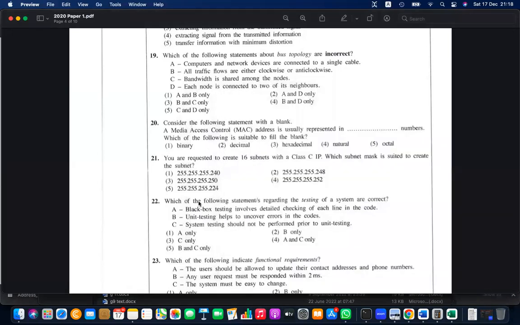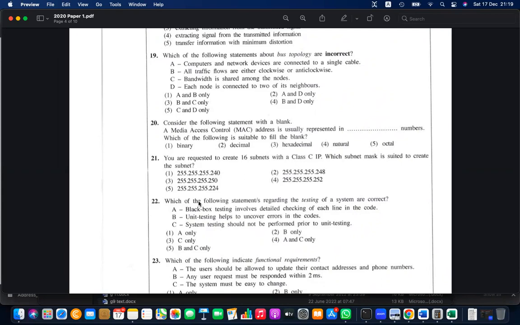Then this IP address is basically a 32-bit, 4-portion dotted binary number. That is the definition of IP version 4. IP version 6 is a 128-bit one.